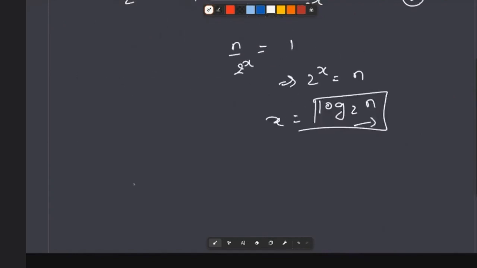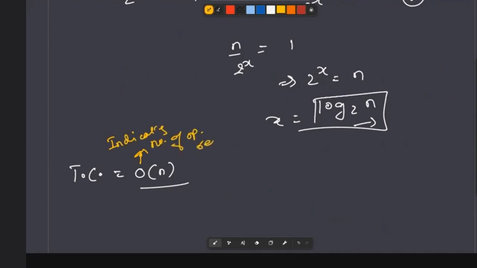So let's talk in terms of time complexity only. Earlier the time complexity was order of n. If you are new to this, in technical terms there are some big definitions, but I will generally say that it indicates the number of operations required. So earlier we needed n operations to process an n-sized input. Now we need only log base 2 of n plus 1 operations.